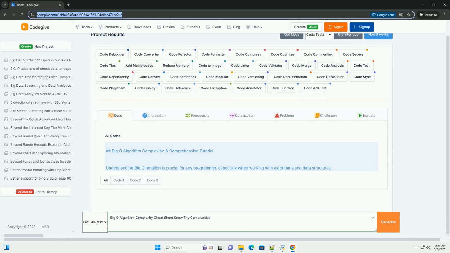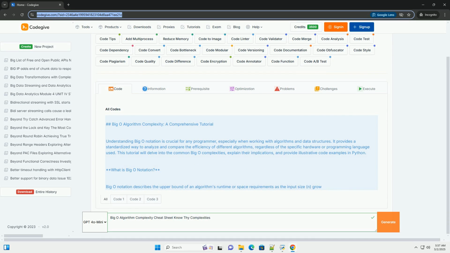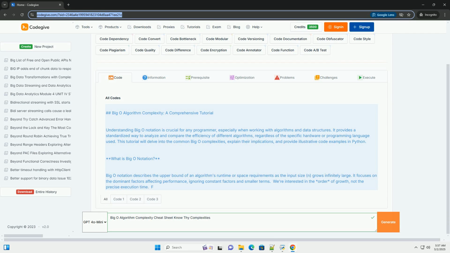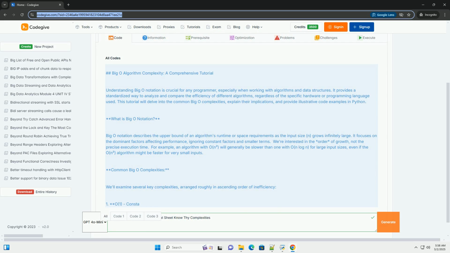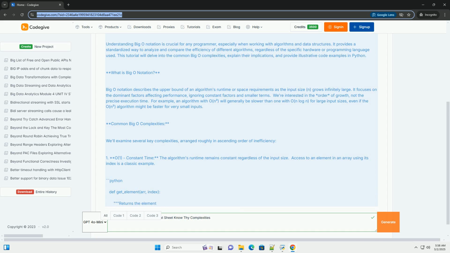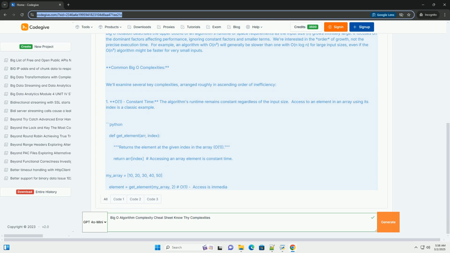Big O Algorithm Complexity, a comprehensive tutorial. Understanding Big O notation is crucial for any programmer, especially when working with algorithms and data structures. It provides a standardized way to analyze and compare the efficiency of different algorithms, regardless of the specific hardware or programming language used. This tutorial will delve into the common Big O complexities, explain their implications, and provide illustrative code examples in Python.